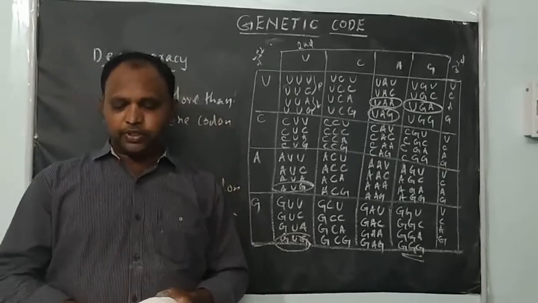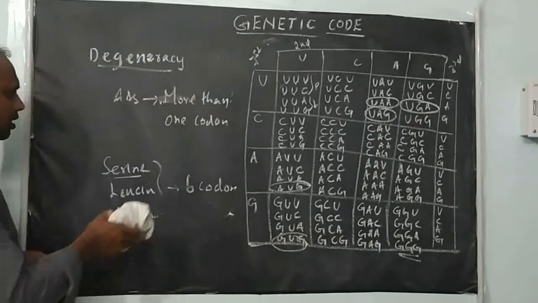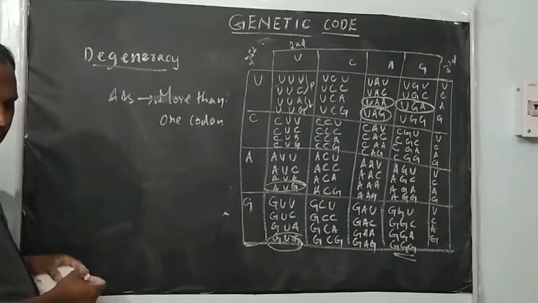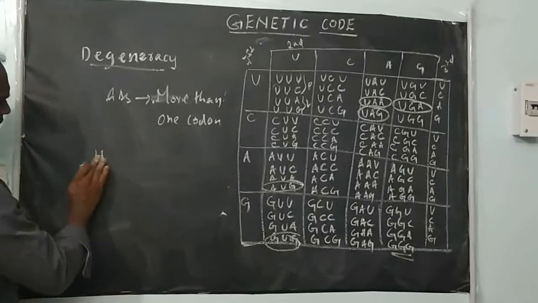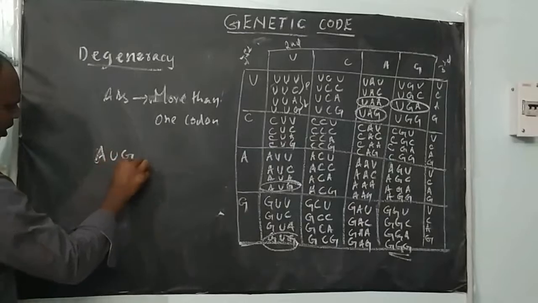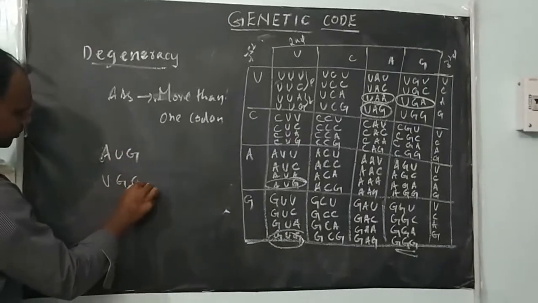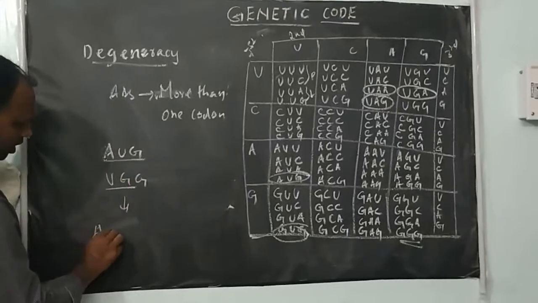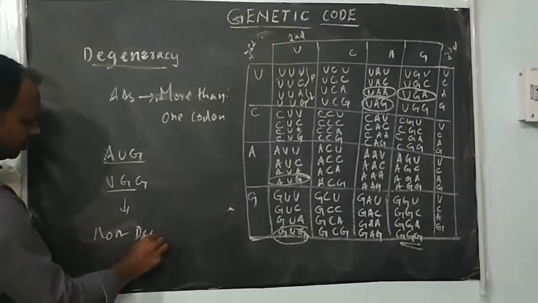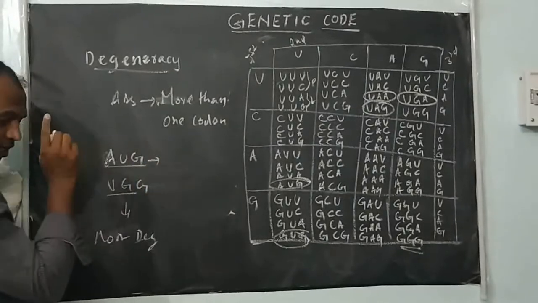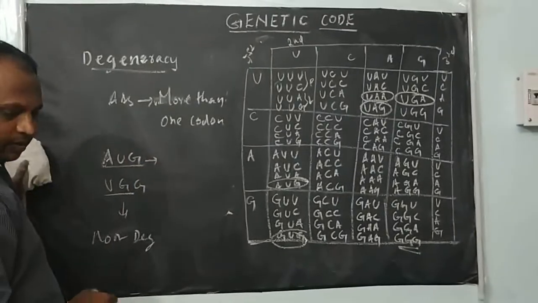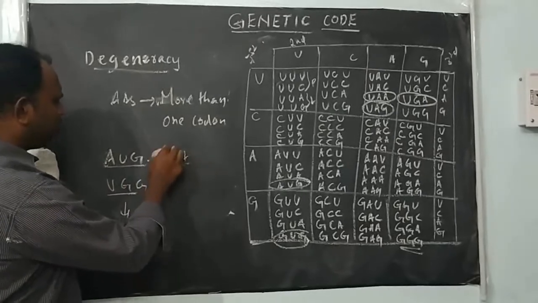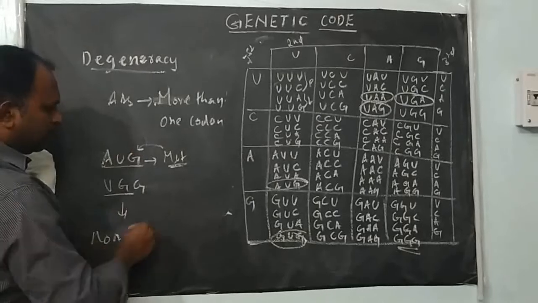And there are exceptions: codon AUG and codon UGG. These two codons are non-degenerate, because each codes for only a single amino acid. Methionine is coded only by AUG.